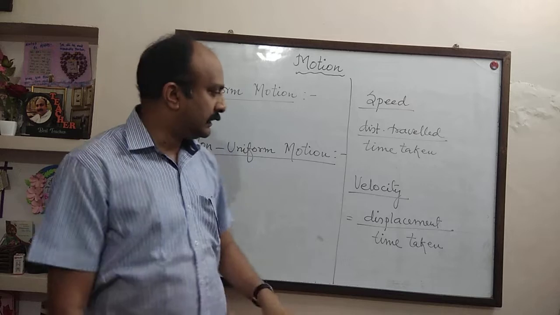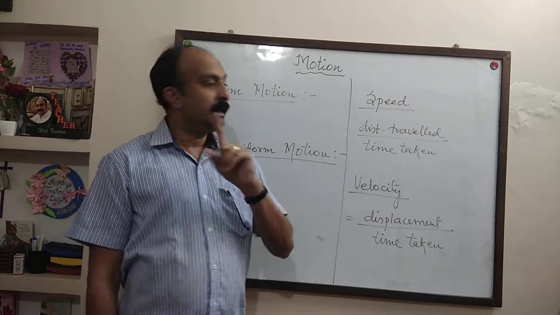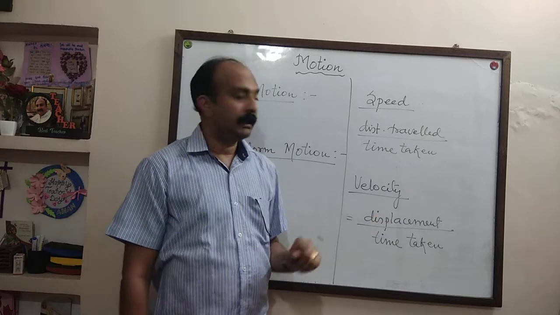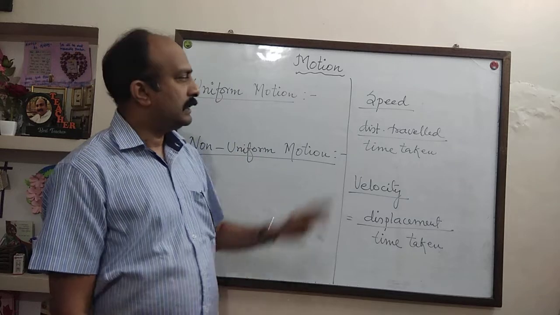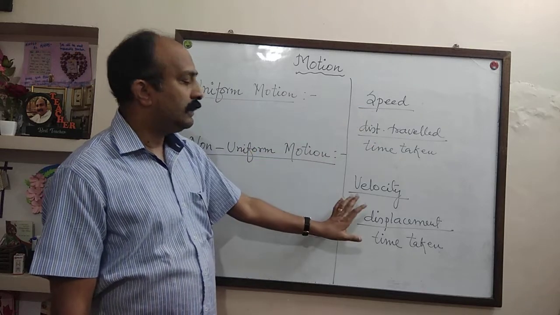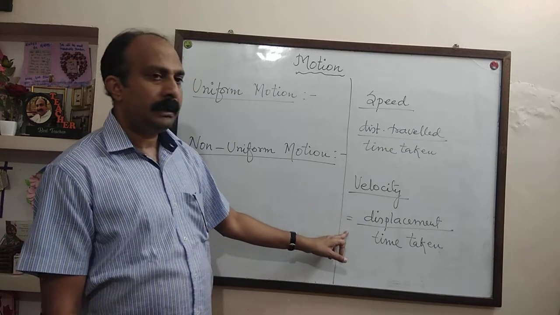So velocity is equal to displacement upon time taken. And we know that displacement is a vector quantity. So velocity is also a vector quantity. Speed is a scalar quantity. Velocity is a vector quantity. I think it's clear.